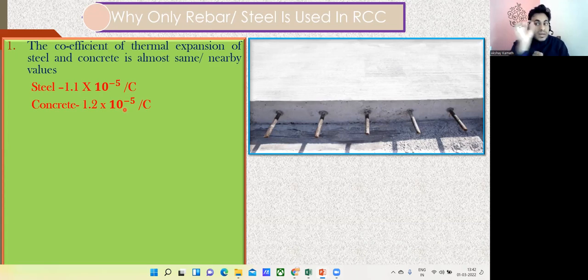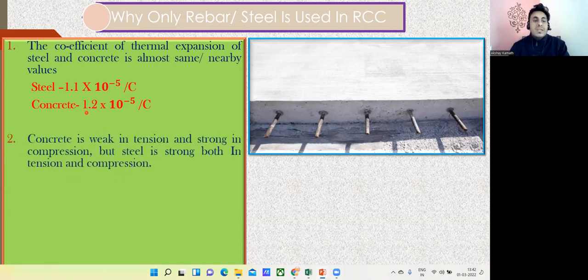What is the main reason behind that? There's something called the coefficient of thermal expansion. You see here 1.1 and 1.2. There's not much huge variation, right? So that is the main idea behind that. That's one reason. Second, concrete is weak in tension. We know that, and it is strong in compression. Whereas steel is strong in both compression and tension. Whereas concrete is weak in tension, but strong in compression.